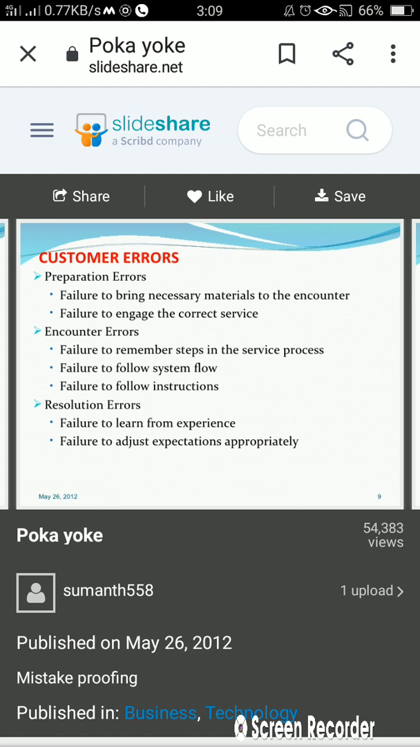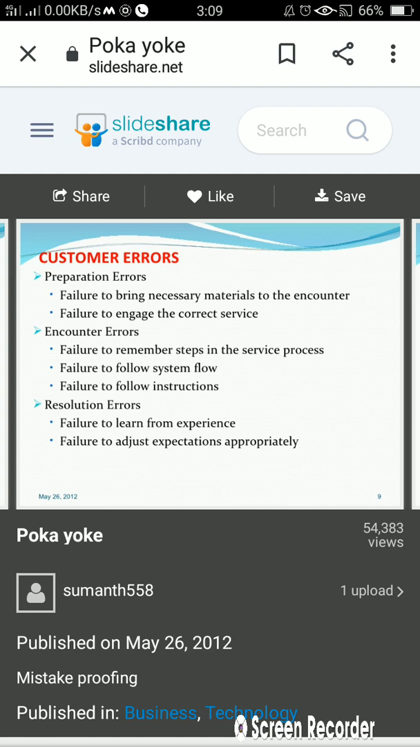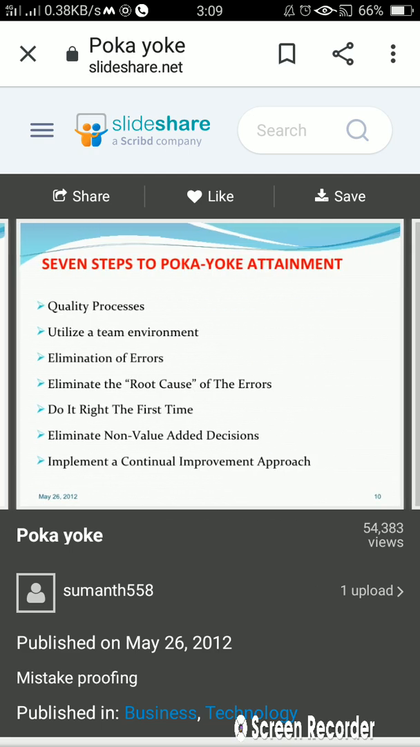Resolution errors. Failure to learn from experience. Resolution errors means whatever the failures are happening, we have not learned from that experience, then it will come in the picture of resolution error. Then failure to adjust expectation appropriately, this will also come in consideration of resolution error. These are the customer errors that we have studied.